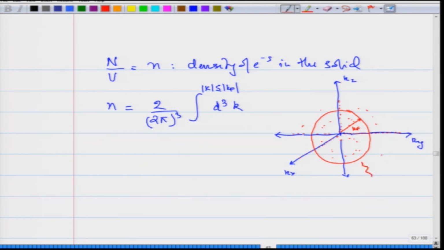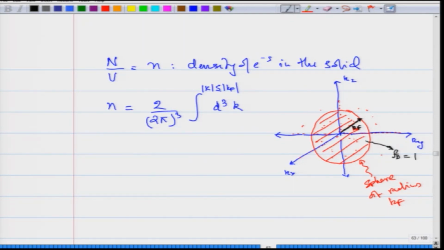This is the sphere of radius k_F. For all momentum states which are enclosed within this radius k_F, they are the ones which will have a non-zero contribution because they are fully occupied.